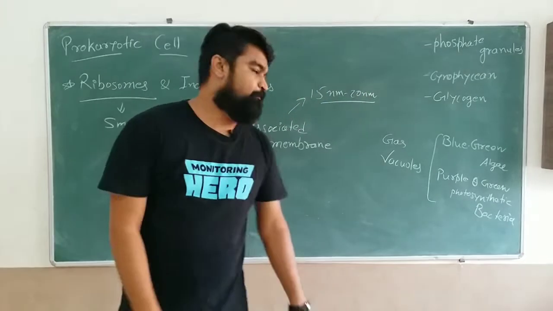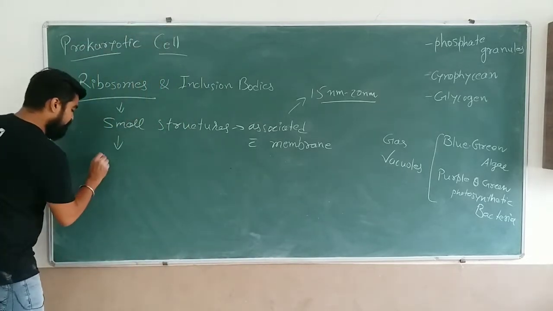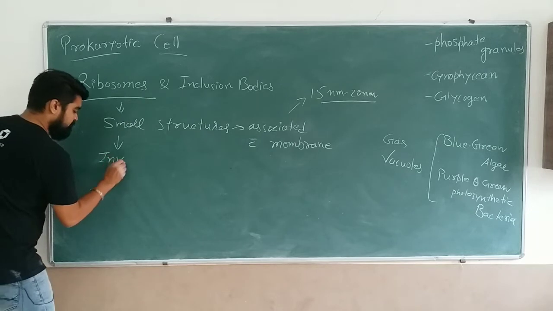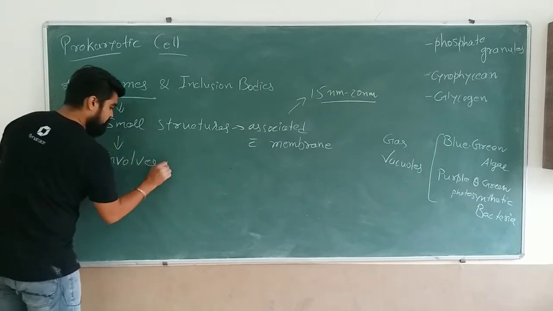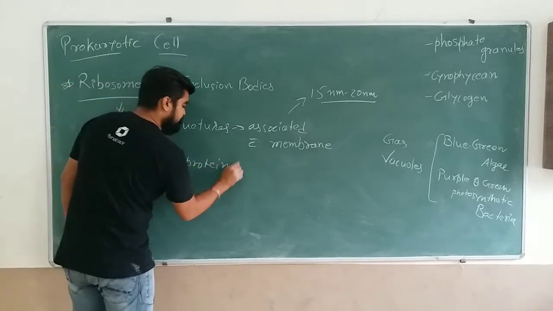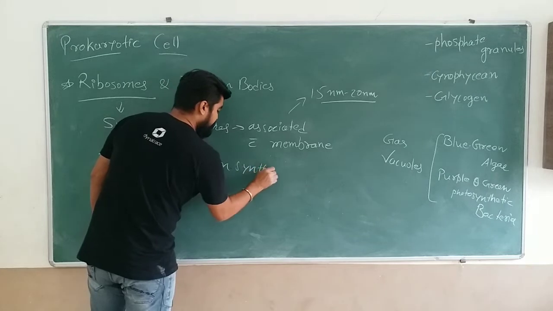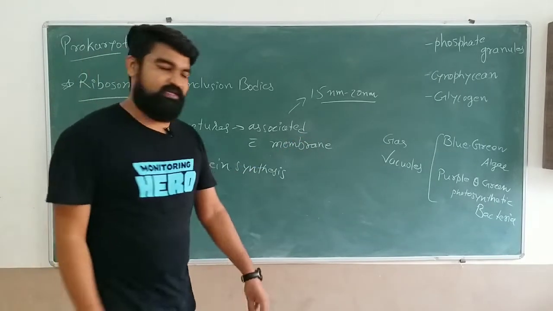The function of the ribosome is that it is involved in the protein synthesis process.